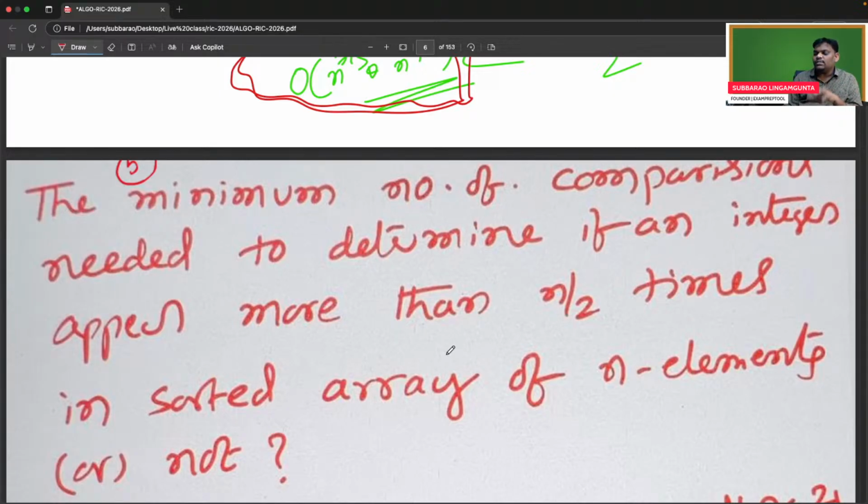To do this task, how many comparisons are needed? Please, can you go ahead? The minimum number of comparisons needed to determine if an integer appears more than n by 2 times in a sorted array of n elements or not. It's a very, very tricky question. Let's see how many people will give an answer.